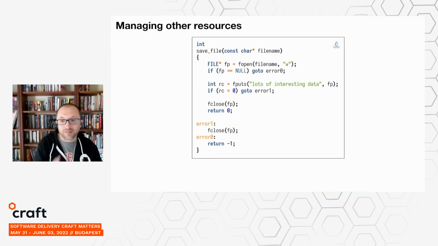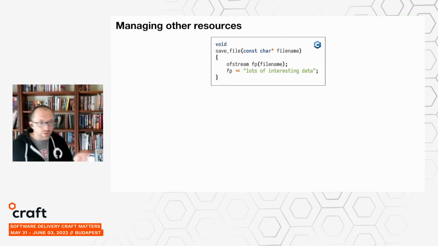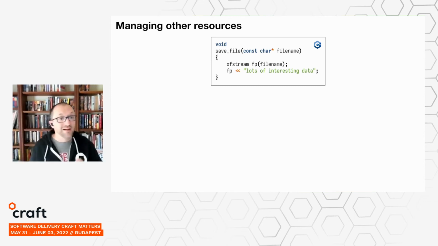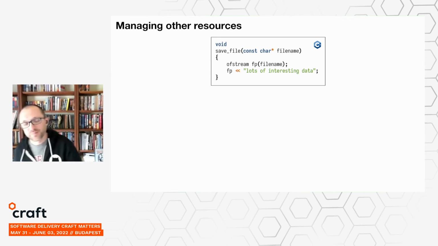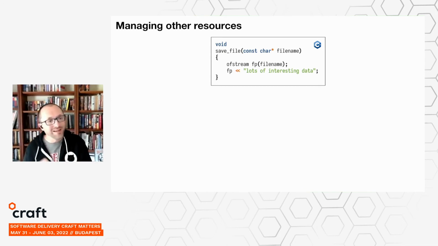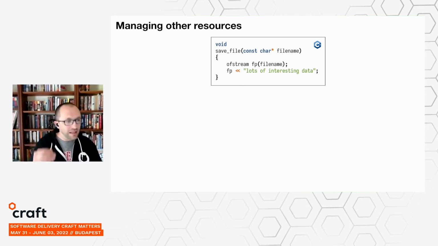So here there are multiple exit points from this function. A couple of those are error cases, and then the last one is the success case. And we have to remember to clean up after ourselves after all of them. So the pattern that we saw in C++ for managing memory works for other resources as well. The general name of this pattern has a cumbersome acronym. It's called RAII, Resource Acquisition Is Initialization. The idea is that there is some object, some value that knows how to clean up itself, and that's encoded in the object's destructor. And C++, the language, guarantees that that destructor will run whenever the value falls out of scope.